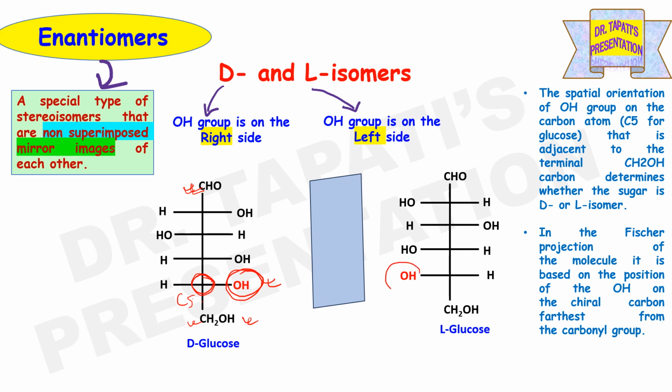Whereas if the OH group is on the left side of the C5 carbon, especially in the case of glucose, it is known as the L series of monosaccharide. So in this case, it is L-glucose. It is observed that naturally occurring monosaccharides in mammalian tissues are mostly of D configuration. That means D-glucose is most predominant in nature because the enzymes present in cells are specific to metabolize the D series of monosaccharides.